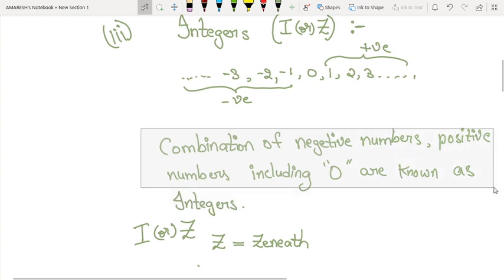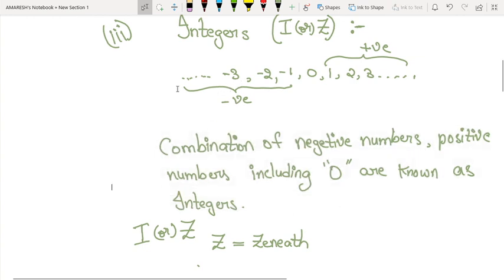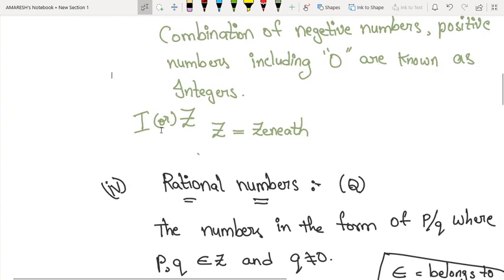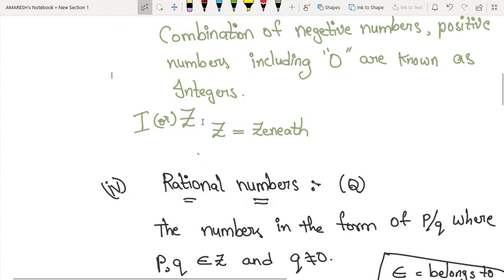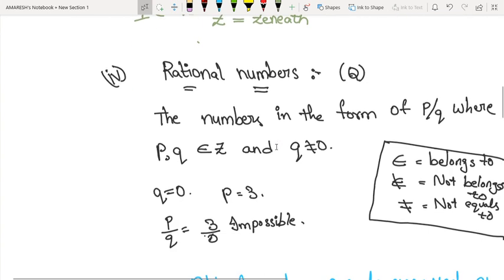This is very important. Examples are ..., -3, -2, -1, 0, 1, 2, 3, and so on. I means integer and Z means Zahlen. Zenith is another name for integers.